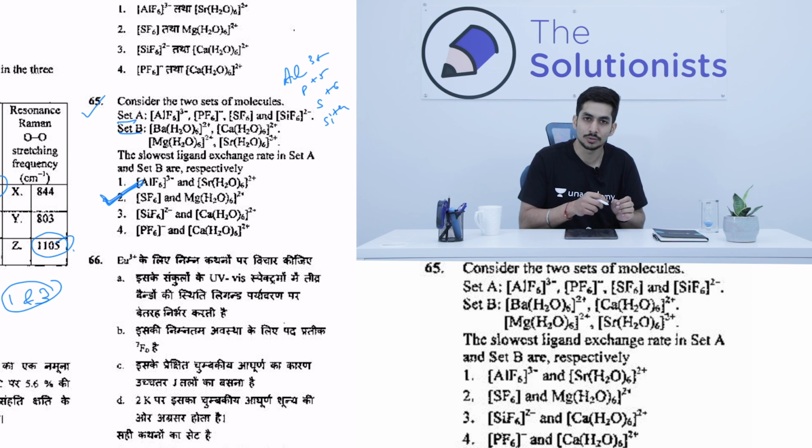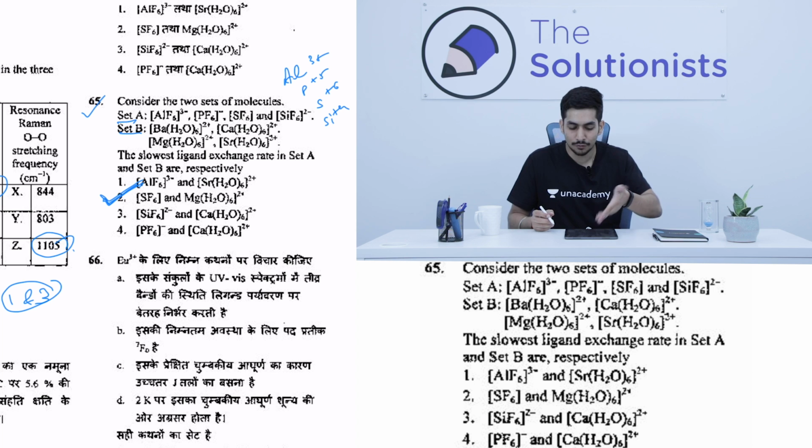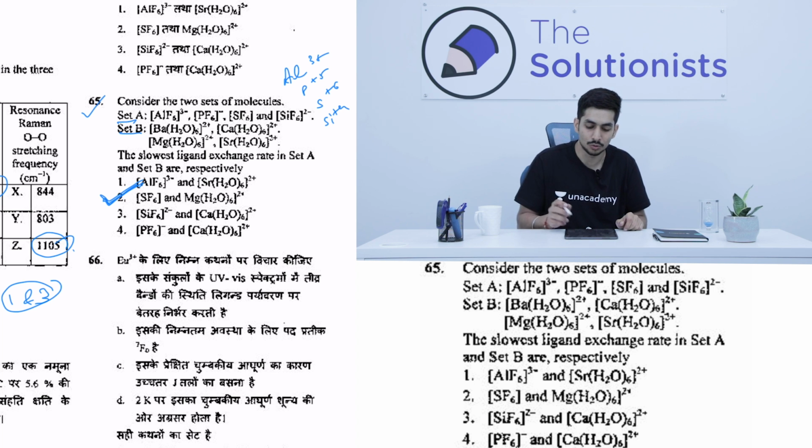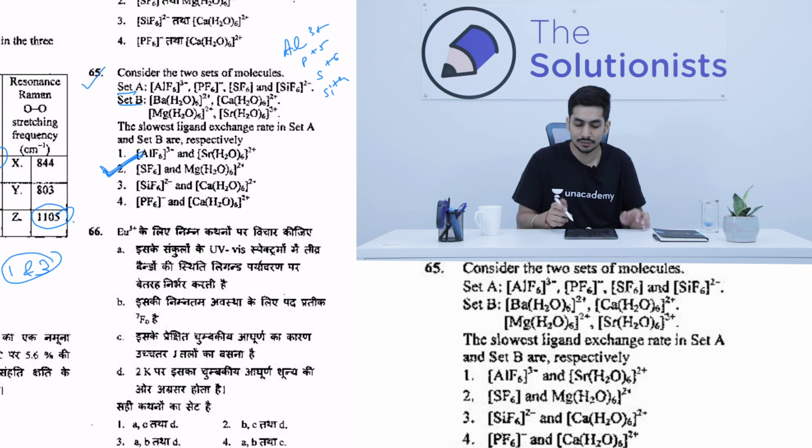Just go for the second option, because you have got from set A itself that the answer is SF6, and of the 4 options you can see that SF6 is the only possibility. So option number 2, you don't have to solve set B. And don't even try to think, some aspirants have this problem that they don't trust their answer. So they try to verify the second option as well. This is good when you have time on your hands, but if you don't have time in the exam, you don't have to verify.